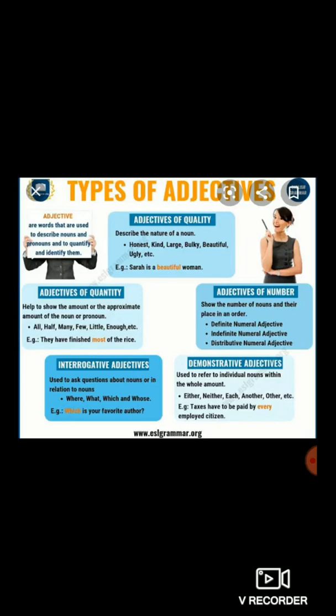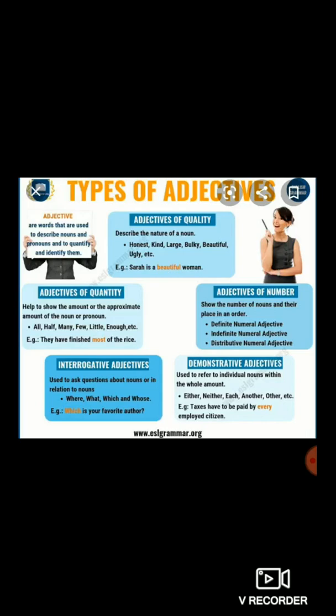So, example is given, which is your favorite author? So, which is nothing but an interrogative adjective. Why is it an interrogative adjective? Because it is used to ask questions about nouns or in relation to nouns. Suppose I ask, what is your name? So, what is nothing but an interrogative adjective.